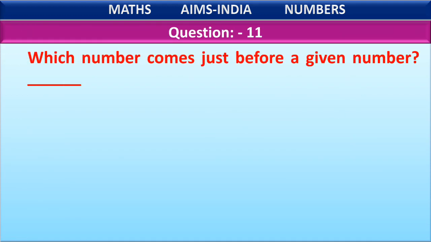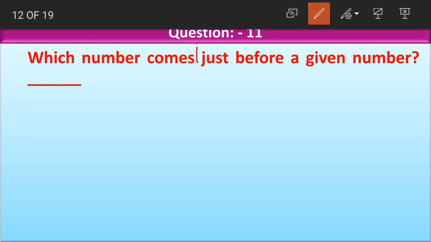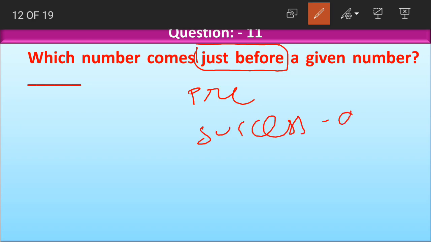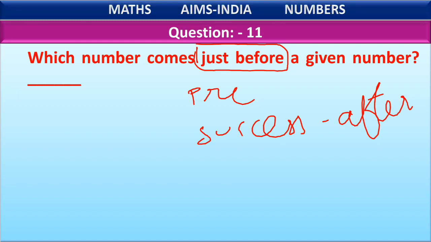Question number 11. Which number comes just before a given number? Remember this term here, just before. As I said, before means pre, and success comes when, children? Success always comes after. So which number here comes just before a given number? Option A, even number. What are even numbers?